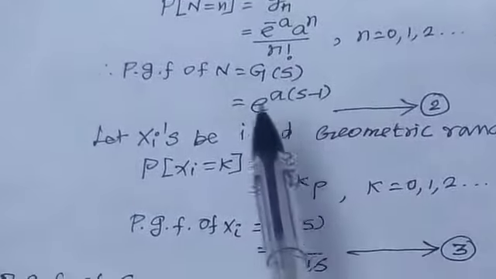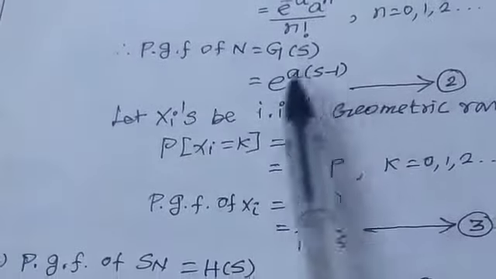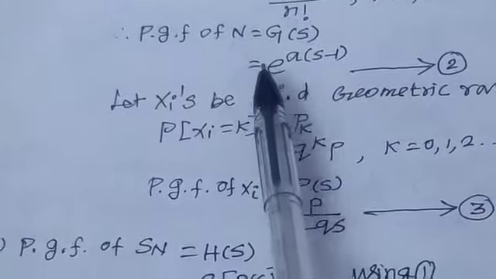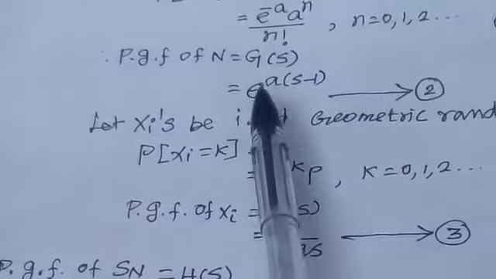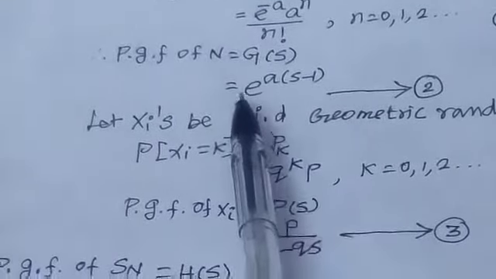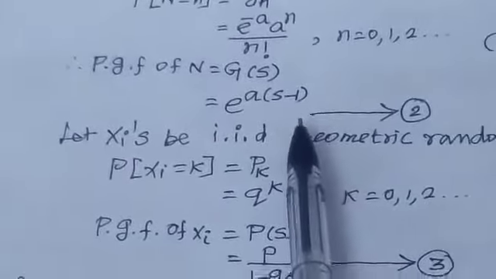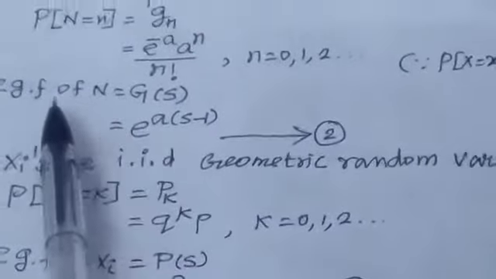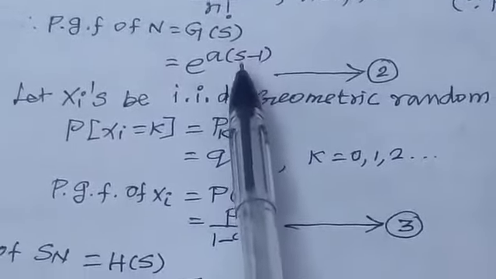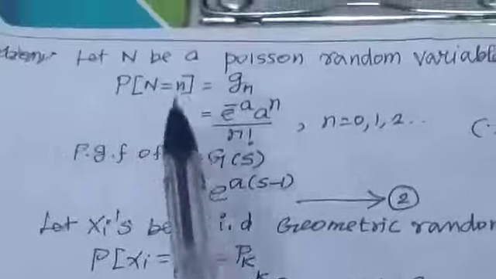Already we found the probability generating function of the Poisson distribution is e power lambda into (s minus 1). So here it is e power a into (s minus 1). This is the probability generating function of the Poisson random variable. Already we proved it in the previous part.